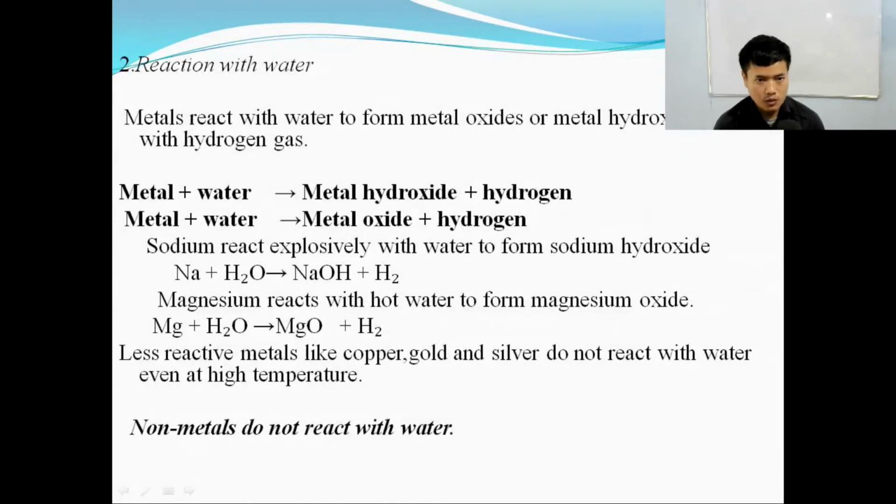Number 2, reaction with water. Metals react with water to form metal oxides or metal hydroxides along with hydrogen gas. When metal reacts with water, it forms metal hydroxide and gives out hydrogen, or it also forms metal oxide plus hydrogen. For example, sodium reacts explosively with water to form sodium hydroxide. If you take a piece of sodium and put it in water, it will form sodium hydroxide and give out hydrogen gas. Magnesium reacts with hot water to form magnesium oxide.